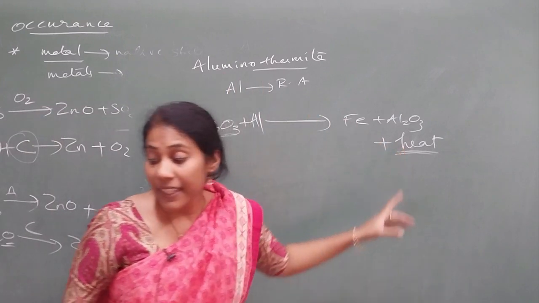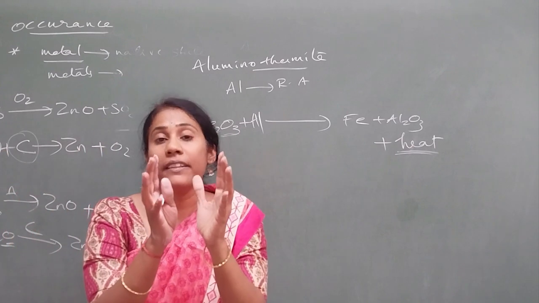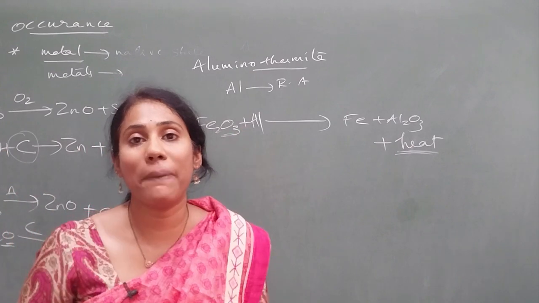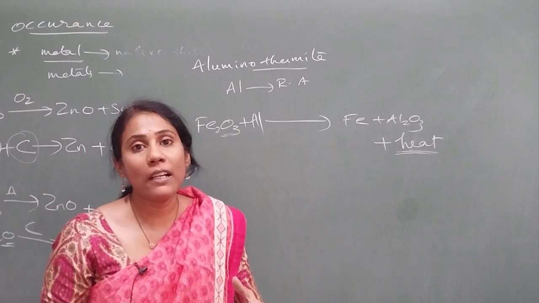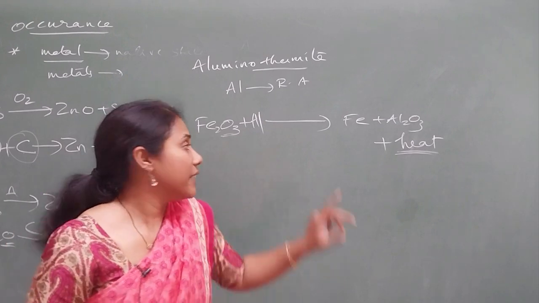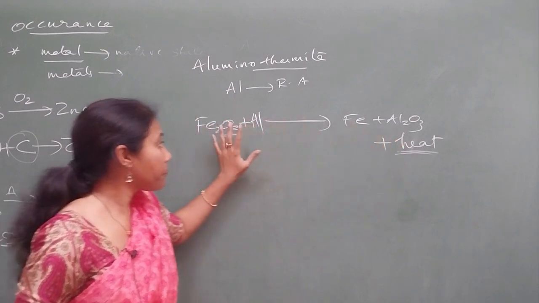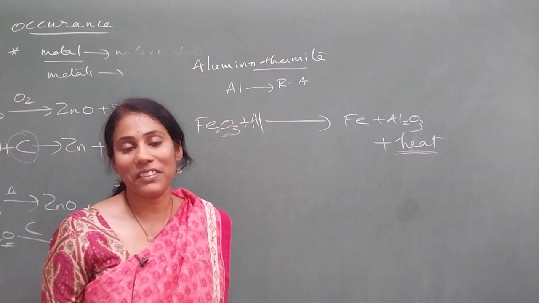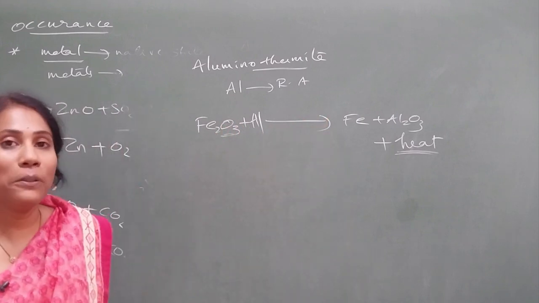This heat is used to join two harder machine parts, to join railway track parts, to join machine parts. Large heat is required. To get a large heat, they perform this reaction. Okay, so that is all about aluminothermite.